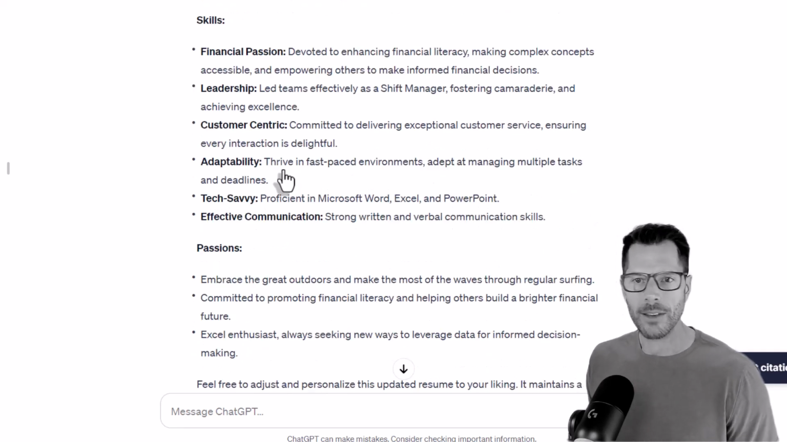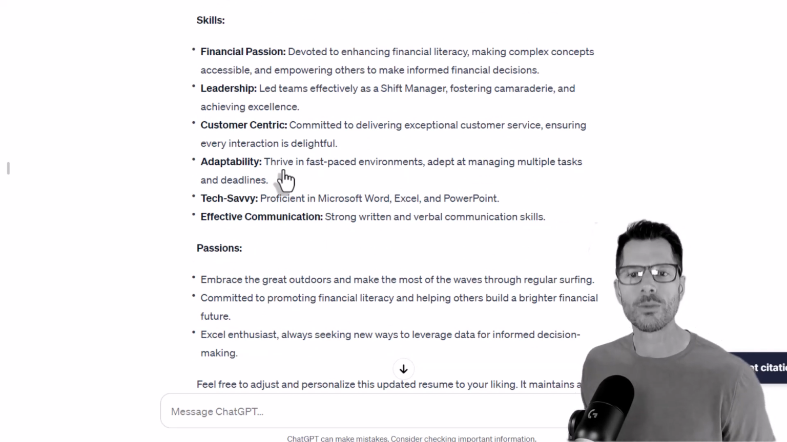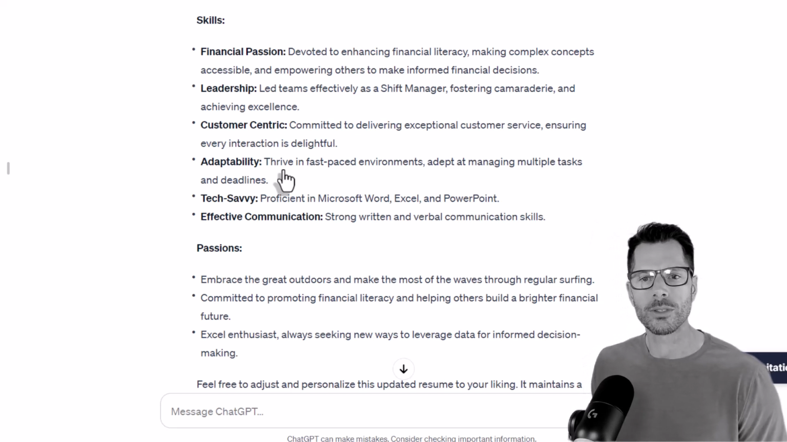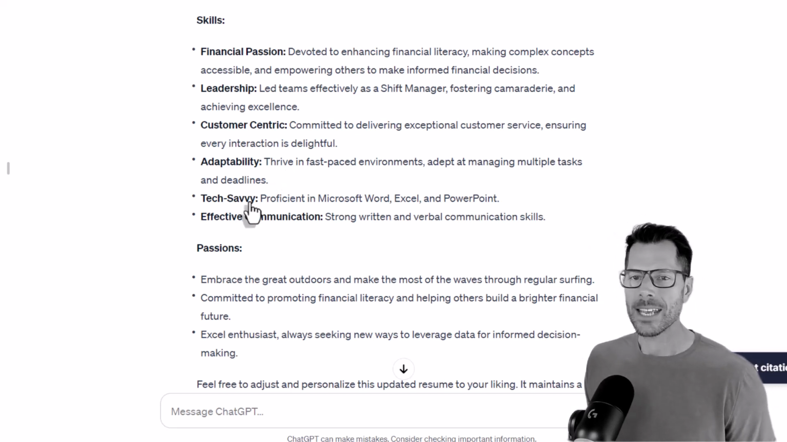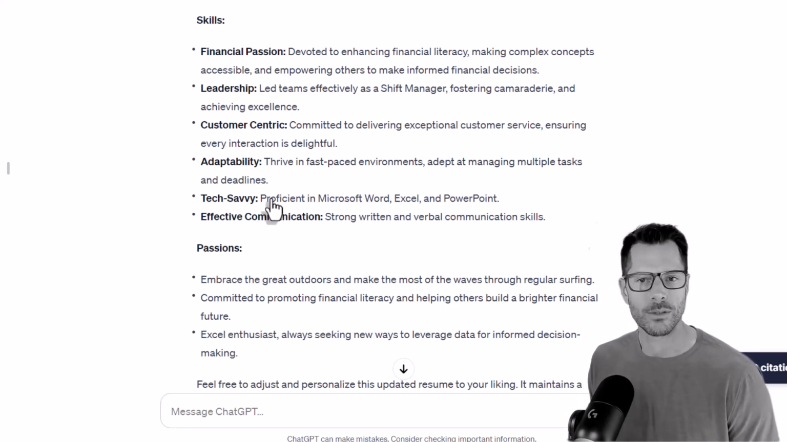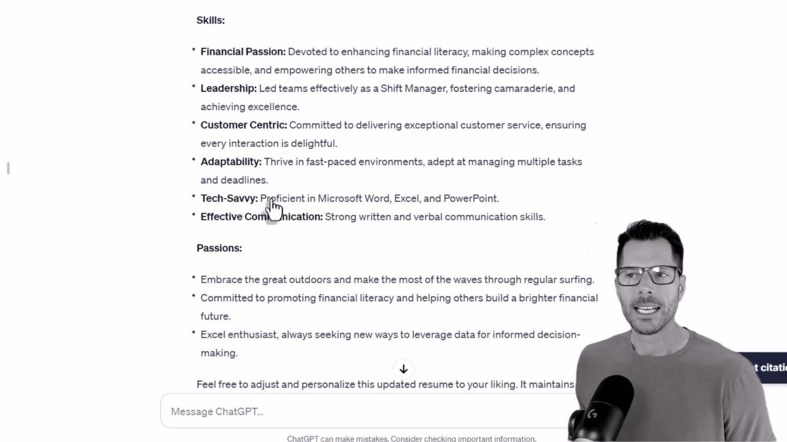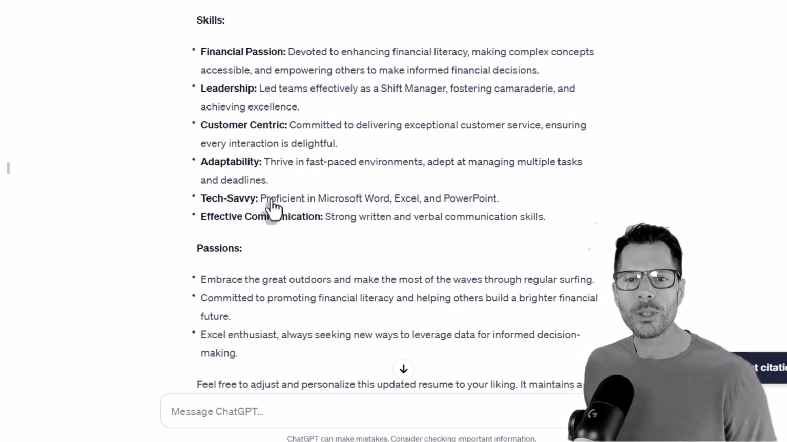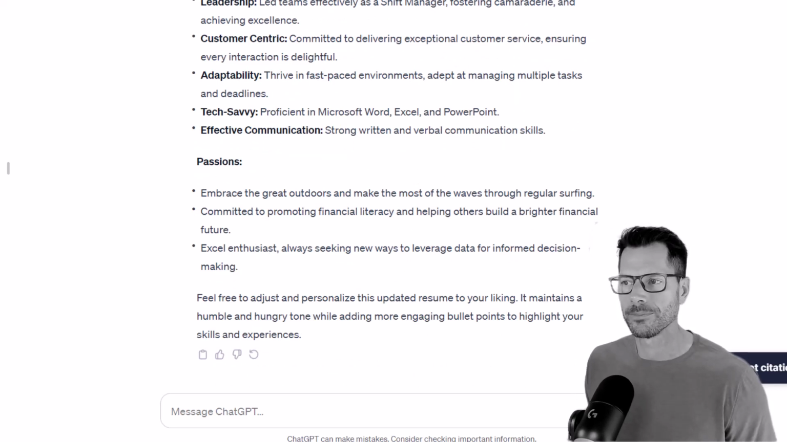If you have not thrived in a fast-paced environment, do not put that. You need to remove it. It will shoot you in the foot at a later date. If you're not tech savvy and you just happen to know how to use Microsoft Word, which is often the case, you need to delete that or to tweak it. Do not call it something you're not. In the end, it will screw you over and you don't want that.